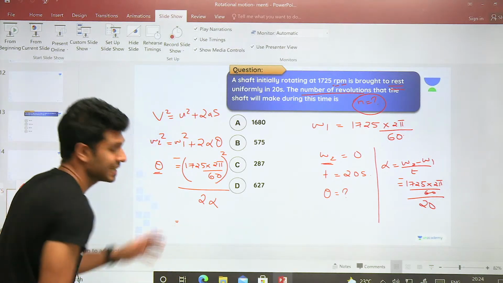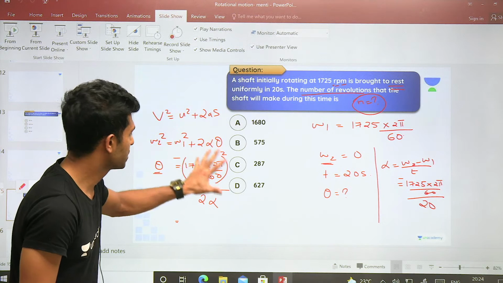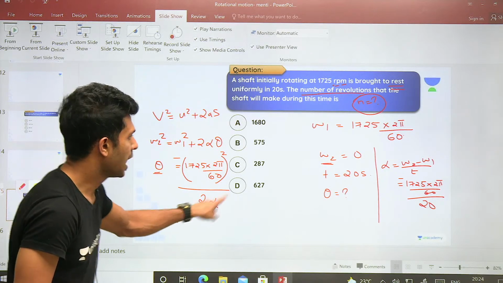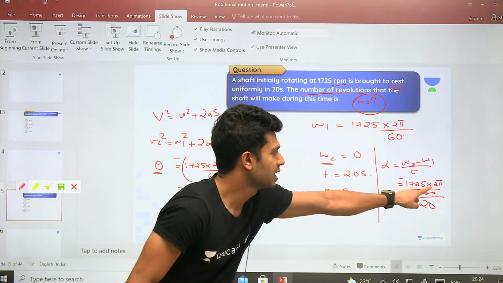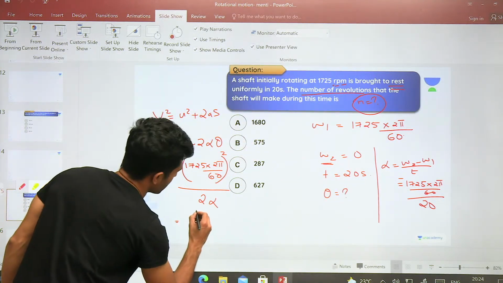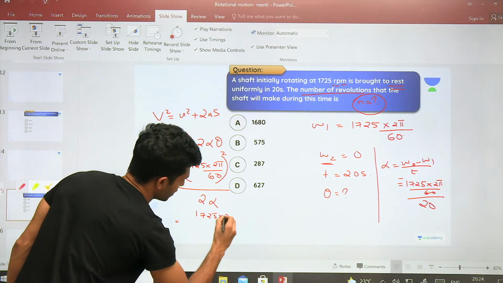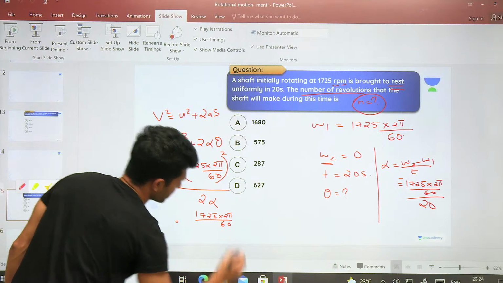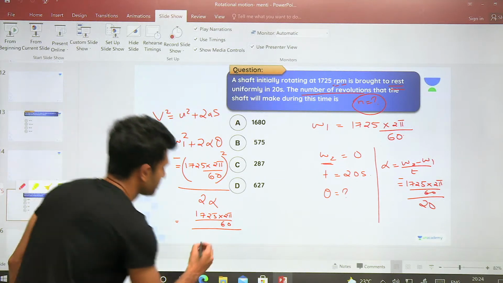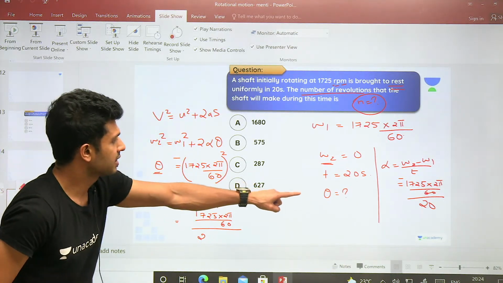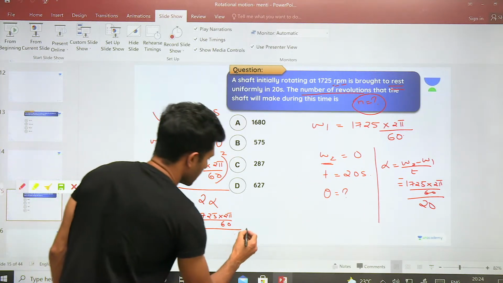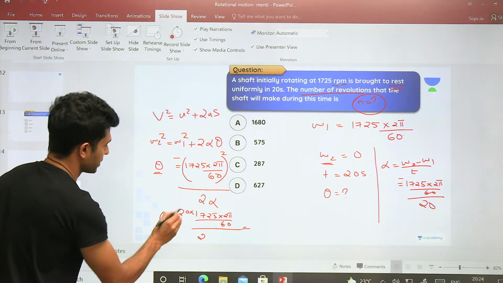Can I write it directly, so that we can save a lot of space? Minus 1725 into 2 pi by 60 the whole square, and 2 alpha also has the same value, 1725 into 2 pi by 60. So one of these will cancel. How much will be remaining? 1725 into 2 pi divided by 60, because one is cancelled, and minus minus will cancel. The 2 is already there, and the 20 comes up. That is done. This is the total theta.